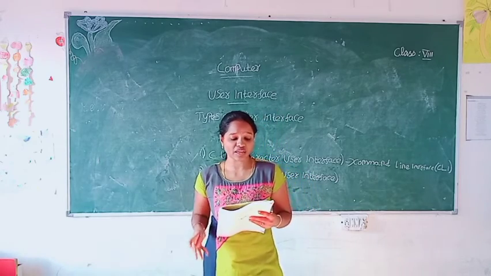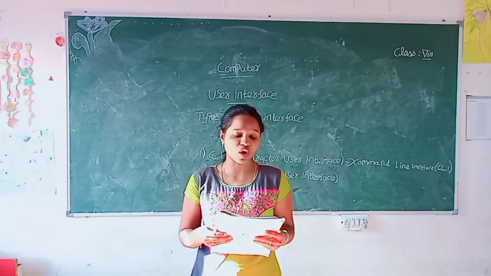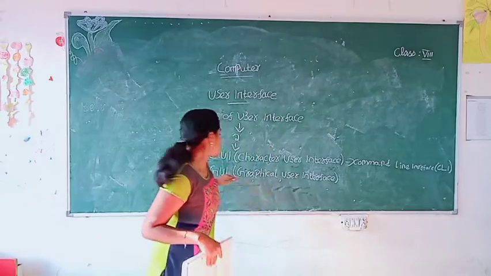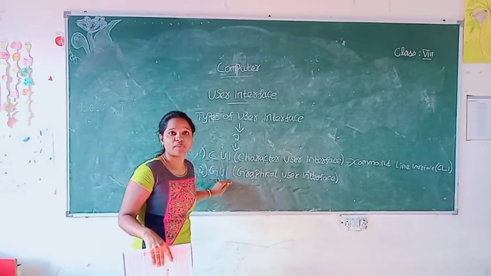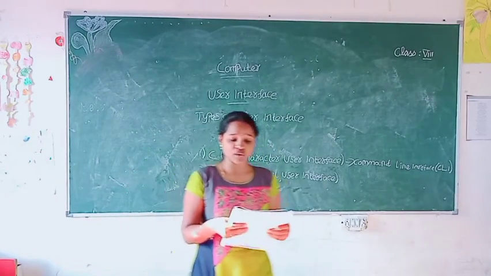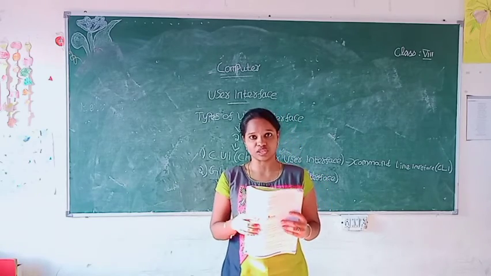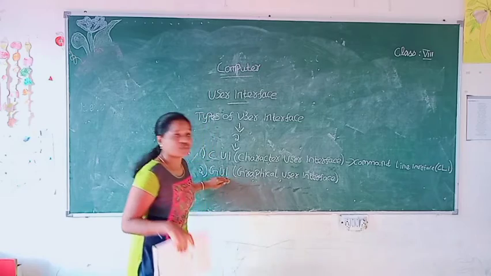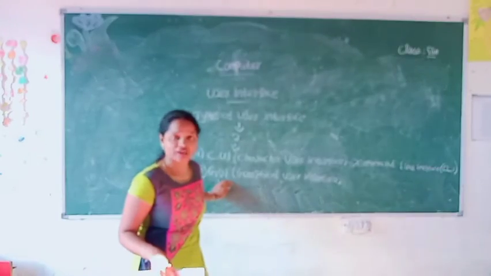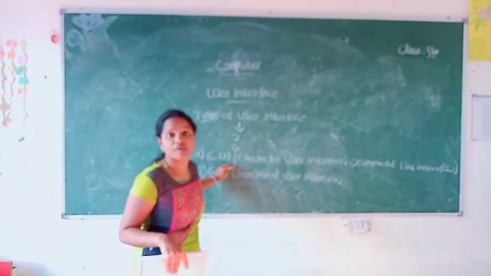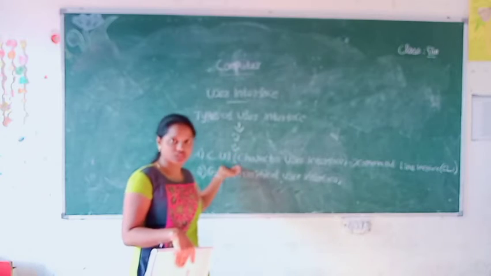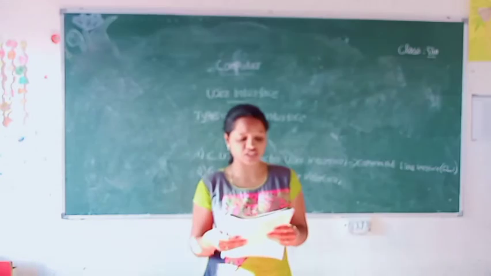With GUI, a user does not have to learn complicated commands. So in GUI, we do not have any complicated commands. But in CUI, it is required to memorize many commands to operate and control a CUI. Clear? In GUI, we don't want to memorize many commands. But in CUI, we have to memorize a lot of commands to use it. Come to the next point.